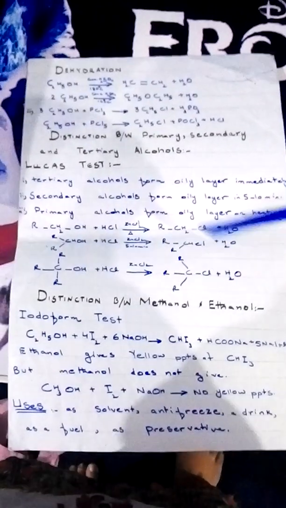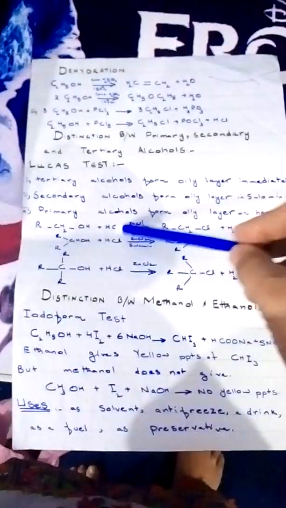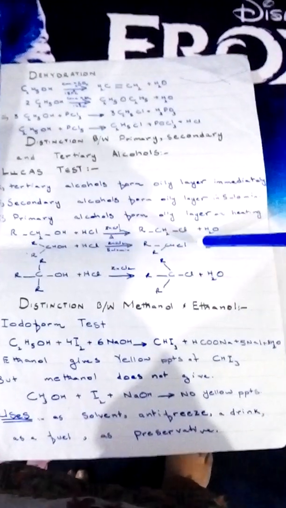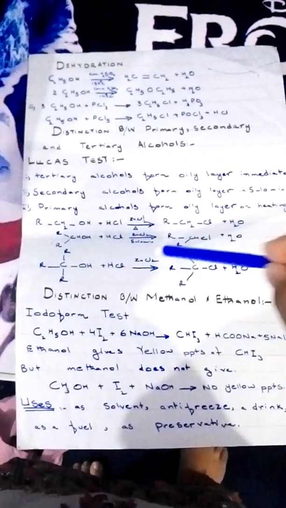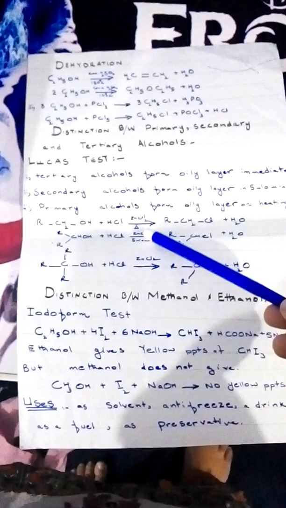Secondary alcohols form oily layers in 5 to 10 minutes. Primary alcohols form an oily layer on heating. Alcohols with HCl give alkyl halides in all 3 cases, but the timing of forming alkyl halide is different.